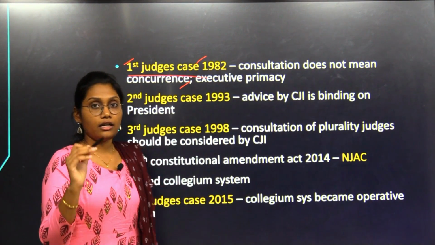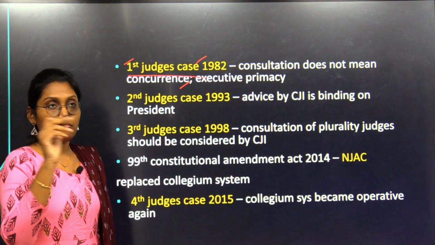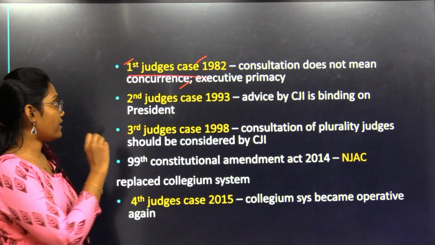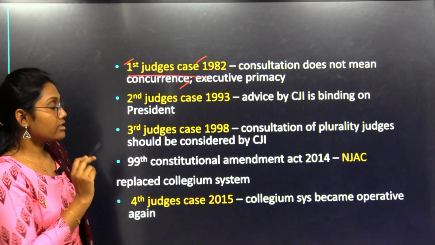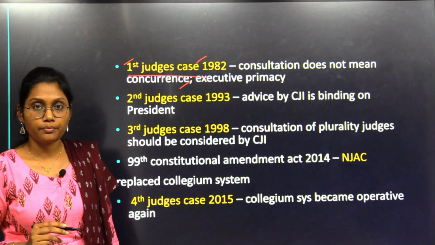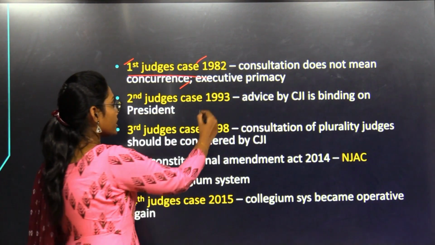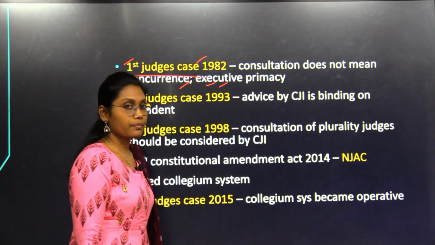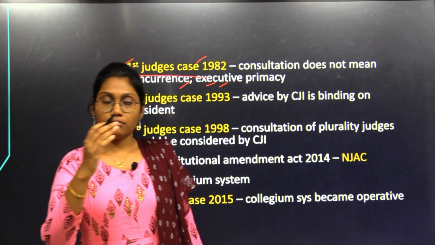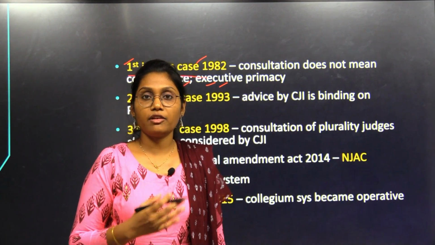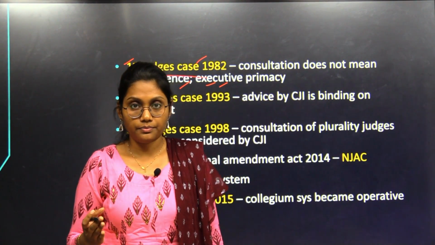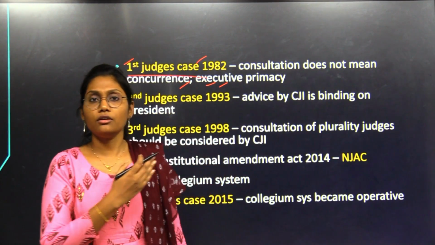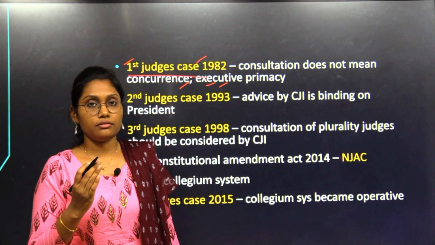Okay, that's why a few judges, forming into a group, filed that case, and in that case the verdict was consultation does not mean concurrence. That means what? The executive was in primacy. That means the suggestion and advice given by the CJI could not be binding on the President. That was the meaning of that. So, the President can solely appoint the judges.